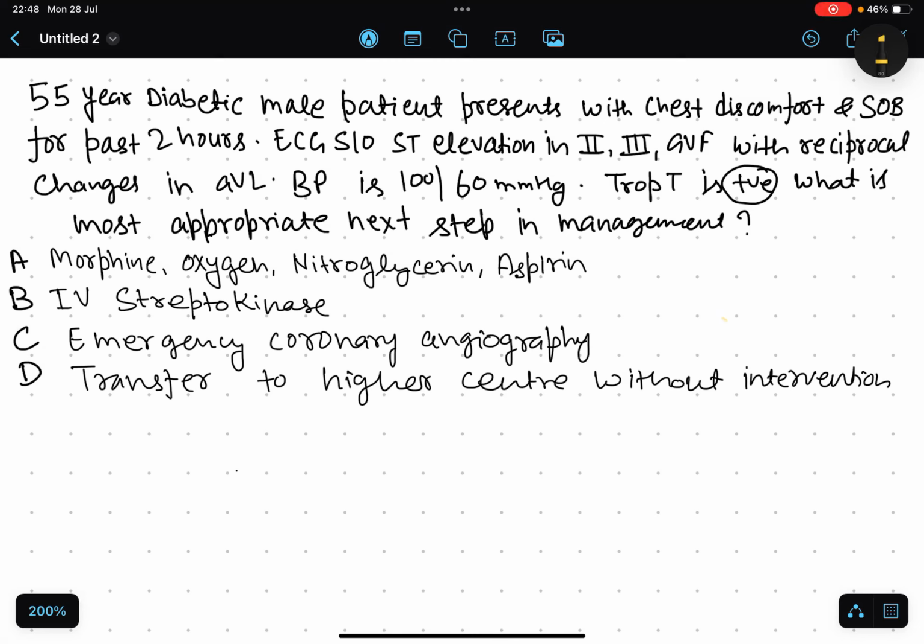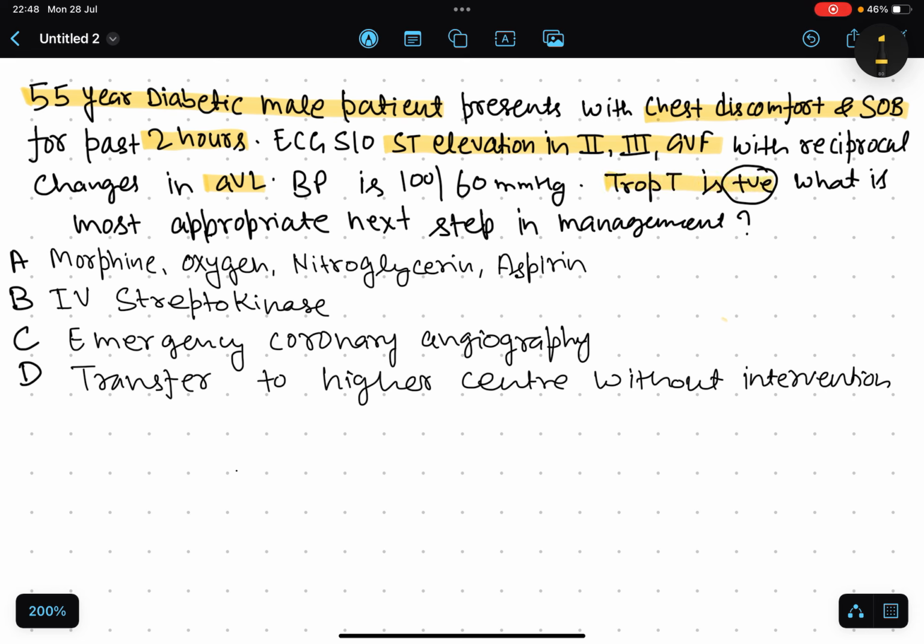Hi friends, in this video I will discuss a very important MCQ for your NEET PG examination. A 55-year-old diabetic male patient presents to you with chest discomfort and shortness of breath for the last 2 hours. ECG is suggestive of ST elevation in II, III, aVF with reciprocal changes in aVL. BP was 100/60, that is stable BP, and